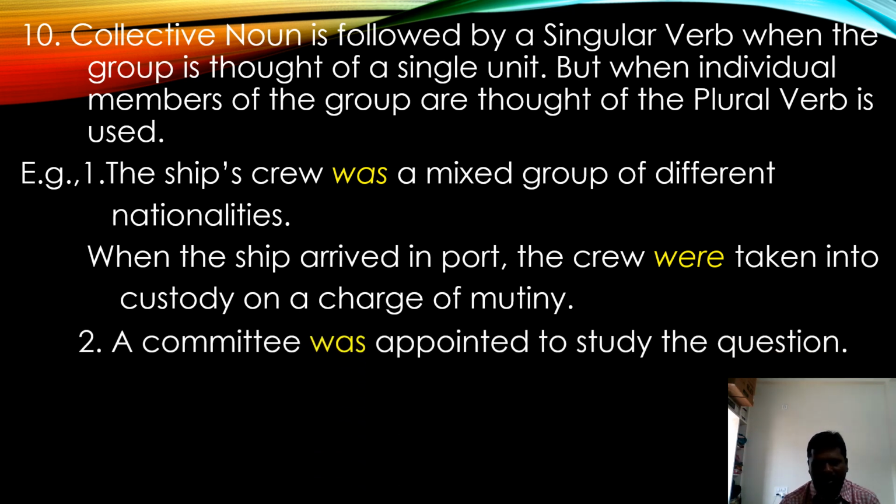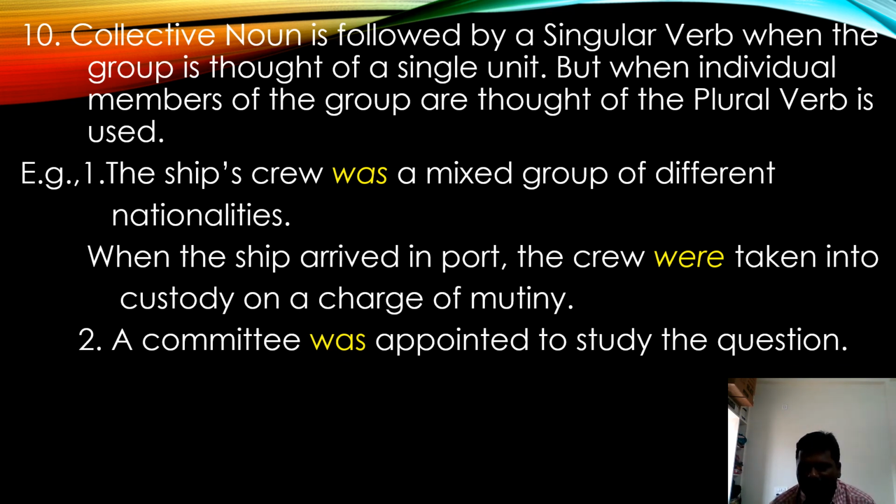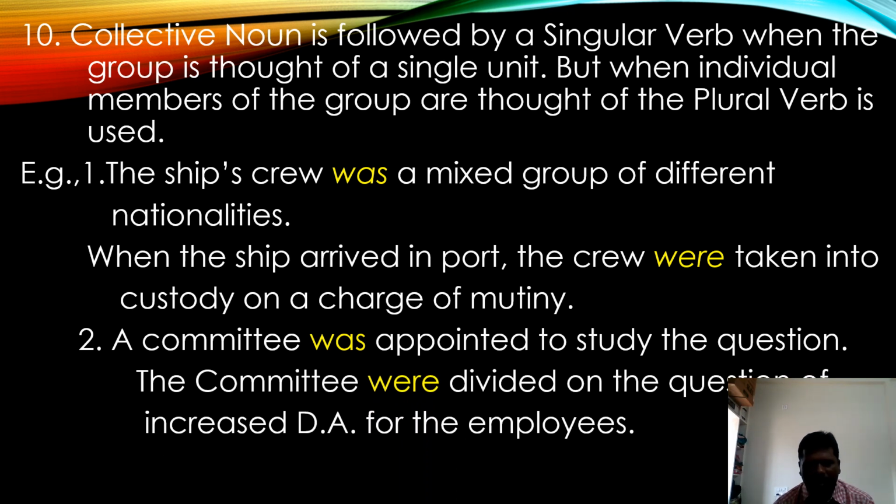The committee was appointed to study the question. The committee consists of many people. The committee was appointed to study the question. The committee were divided on the question of increased DA for the employees. Here, in the first sentence, the singular verb is used.